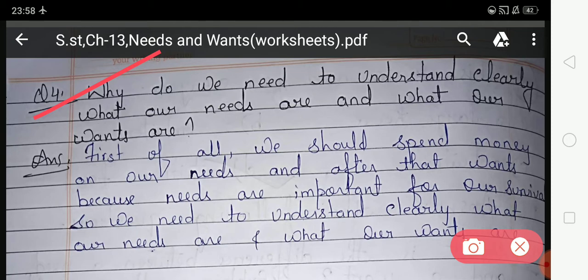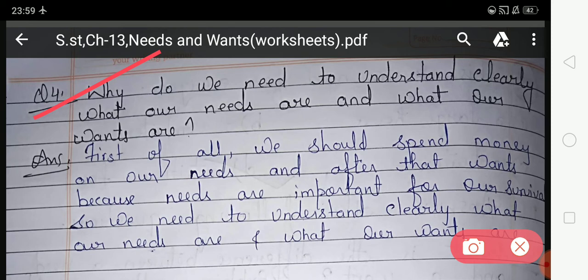So we need to understand clearly what our needs and what our wants are. Students, we should clarify what our needs and wants are, because a need is something we cannot live without, like air, food, and water. But there are other things that we would like to have, but they are not necessary for our survival. For example, a big house, a new car, another pair of jeans.